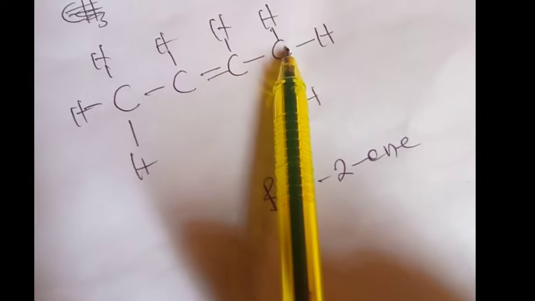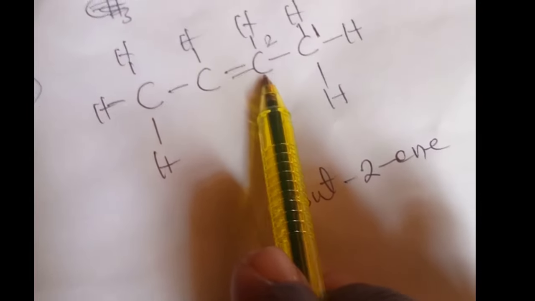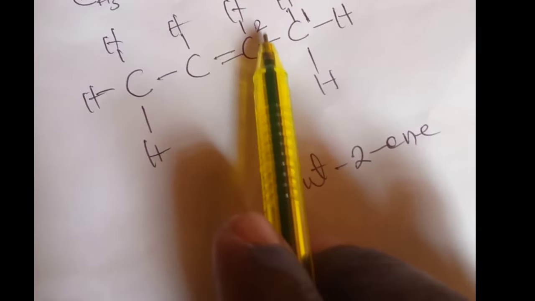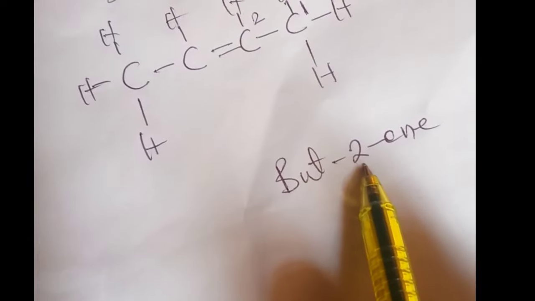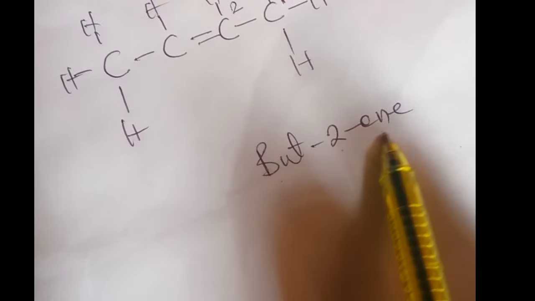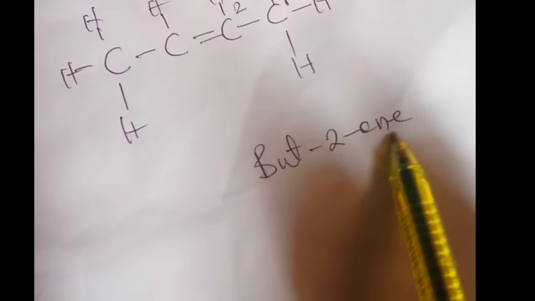Assuming I'm starting my numbering from here, this is carbon number 1, this is carbon number 2. So the 2 is the locant of this carbon atom. This shows that this carbon atom is in position number 2. That's why we inserted 2 here in the name. So it will be but-2. Then the last part will be the suffix. This is an alkene member, because of the double bond, and that's why the name ended with -ene. That's but-2-ene.